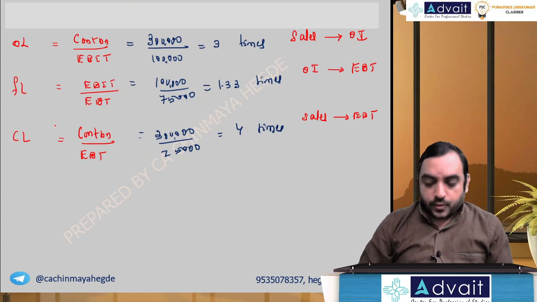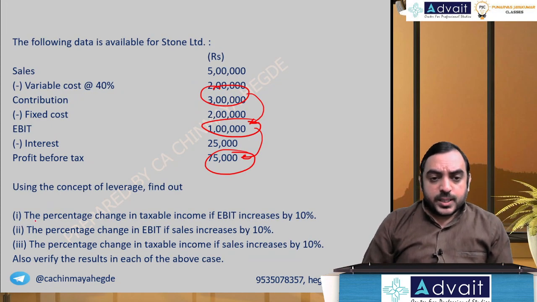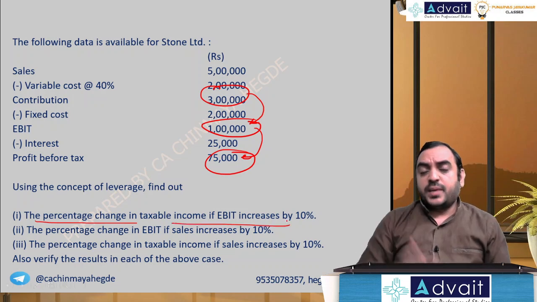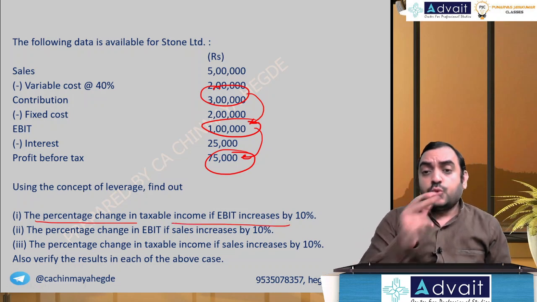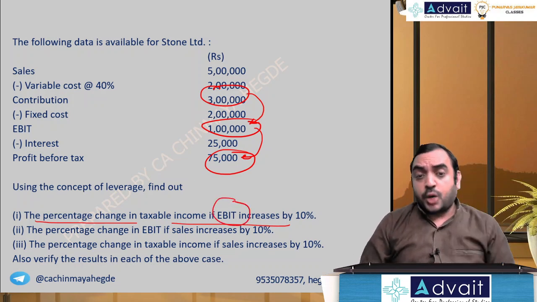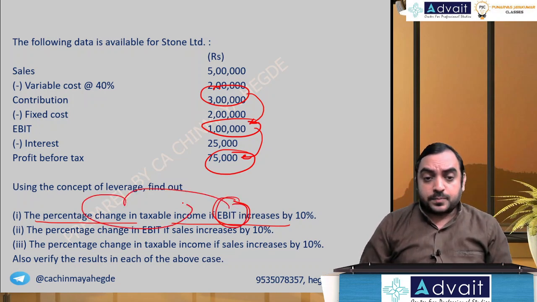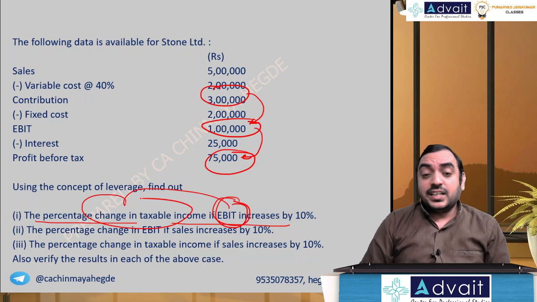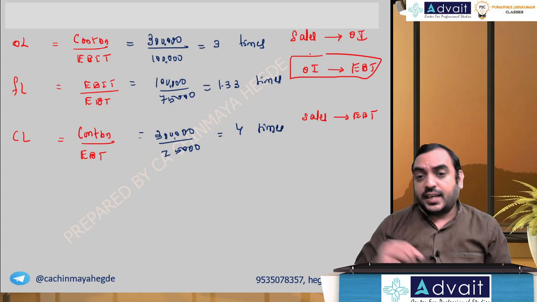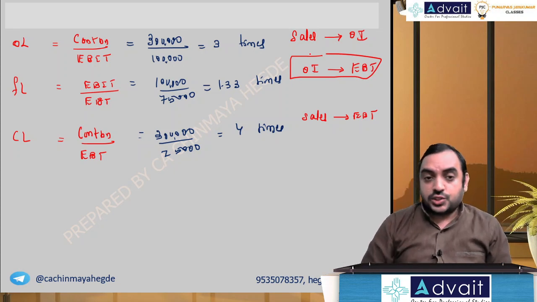Okay. Now, let's go for the first part. The percentage change in taxable income if EBIT changes by 10%. Now, can you tell me what leverage I should use here? It should connect EBIT, which means operating income, and taxable income. EBIT and EBT, you can say. We should use operating income and EBT, taxable income, financial leverage. So that's the first one, using financial leverage.